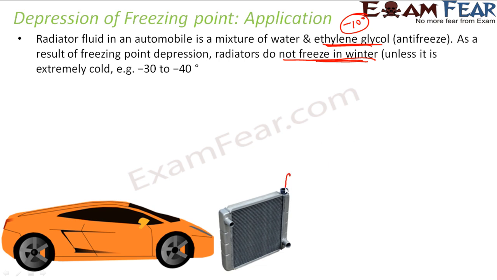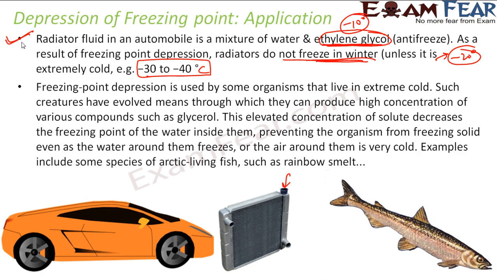So the water in this radiator is mixed with ethylene glycol. The moment you mix ethylene glycol in this water, the freezing point goes down. The freezing point becomes -30 to -40 degrees Celsius. Thus, even if the temperature is -20 degrees Celsius, let's suppose in the cold country, the radiator water will not freeze and the car will work perfectly fine. This is also a very, very important application of depression of freezing point in cold countries. In fact, all the 4 applications which I told are helpful in the cold countries, not in countries like India where it is not very cold.